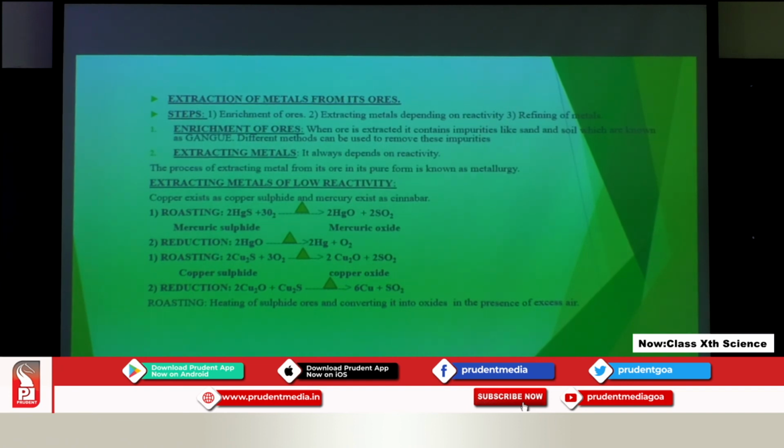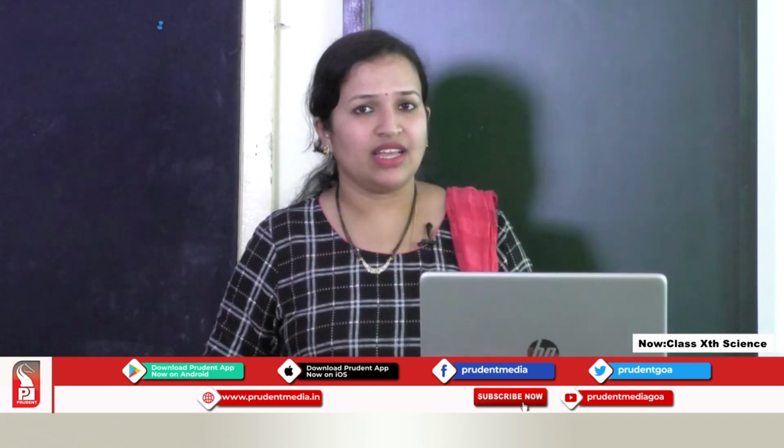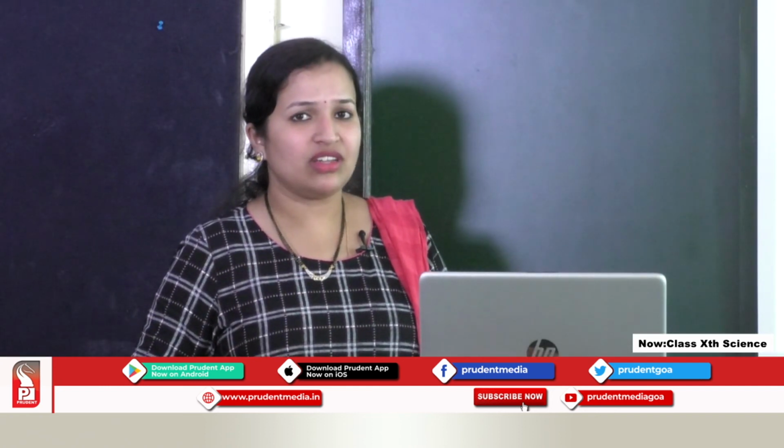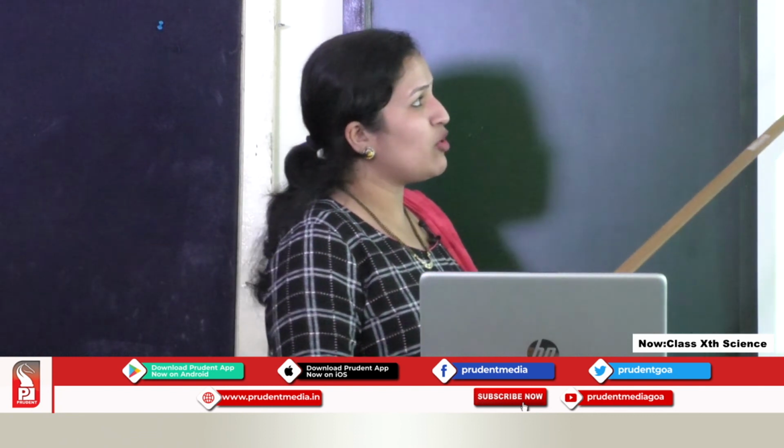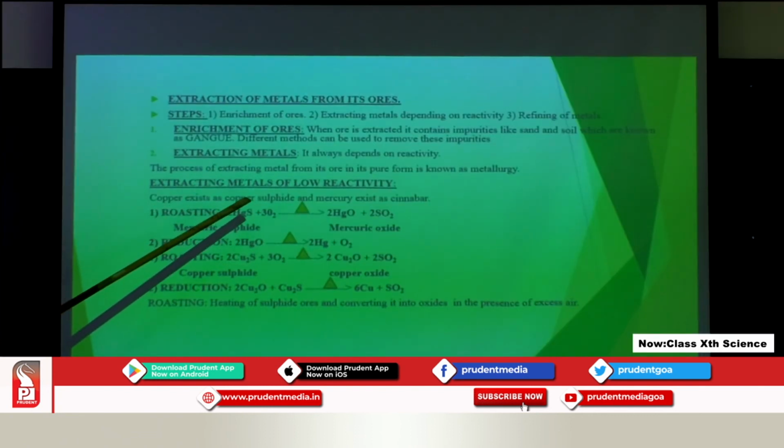The second step is extracting of metal. We know that metals can be extracted only depending upon the reactivity. Now this process of extracting metal from its ore in the pure form is known as metallurgy. So metallurgy is the definition of the process: the process of extracting metals from its ore in its pure form. When we get the metal from the ore in the pure form, the process is known as metallurgy.